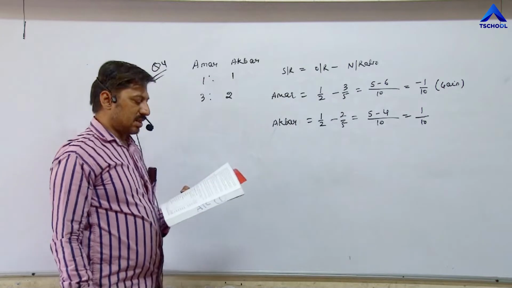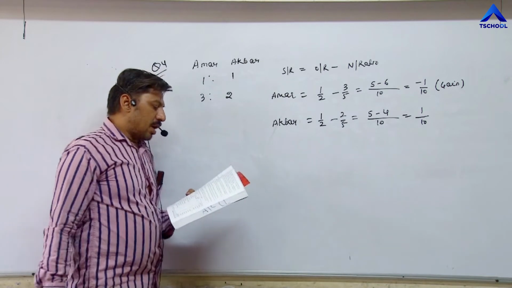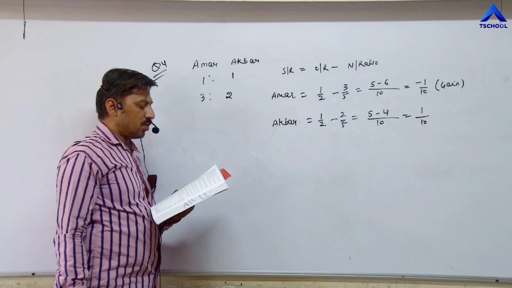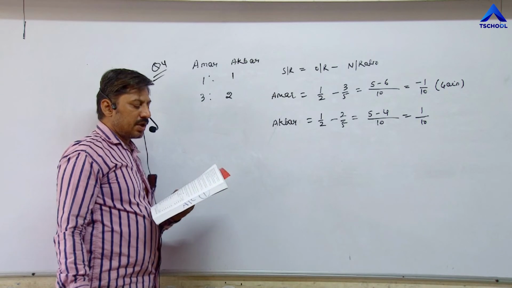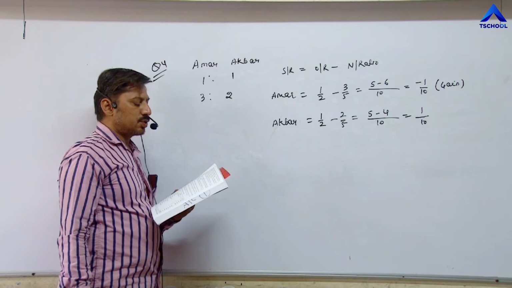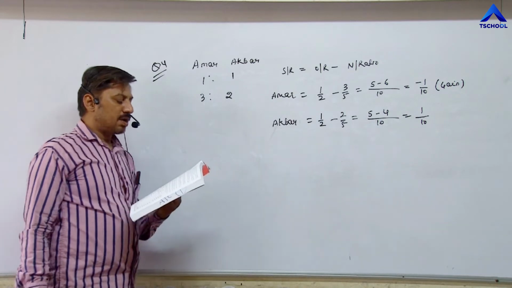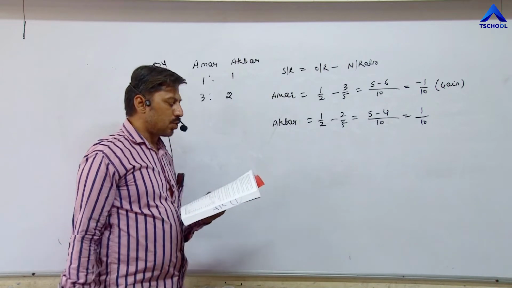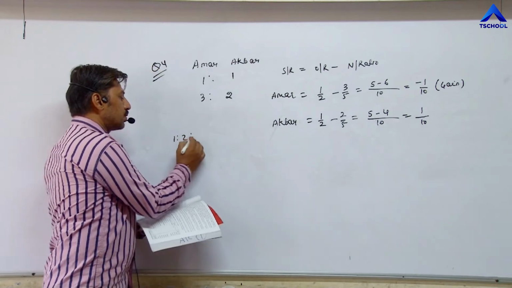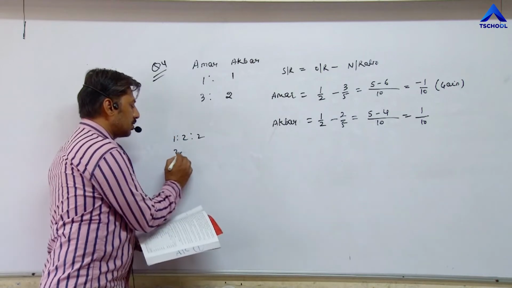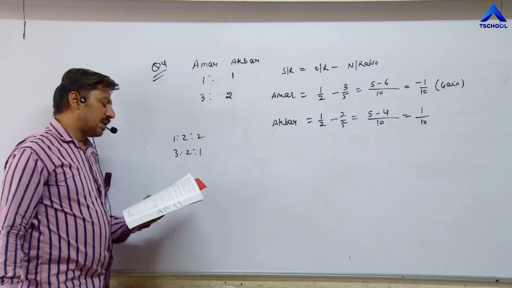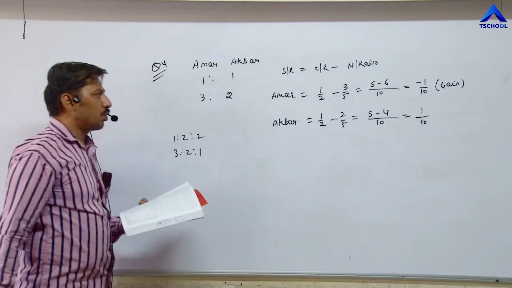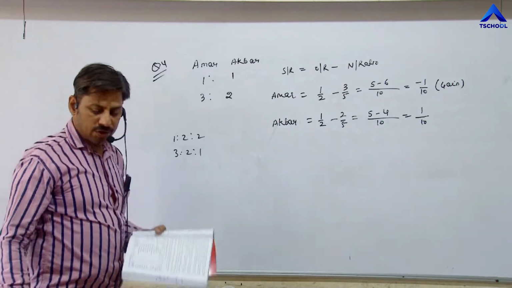Then question number 6. Sachin, Rahul and Rohit are partners of a partnership firm. Profit loss sharing ratio is 1:2:2. All partners have decided to change the profit loss sharing ratio to 3:2:1. So old ratio was 1:2:2 and new ratio is 3:2:1. Calculate the sacrifice ratio. Again by applying this formula we can calculate the sacrificing ratio, old ratio minus new ratio. Now question number 7.